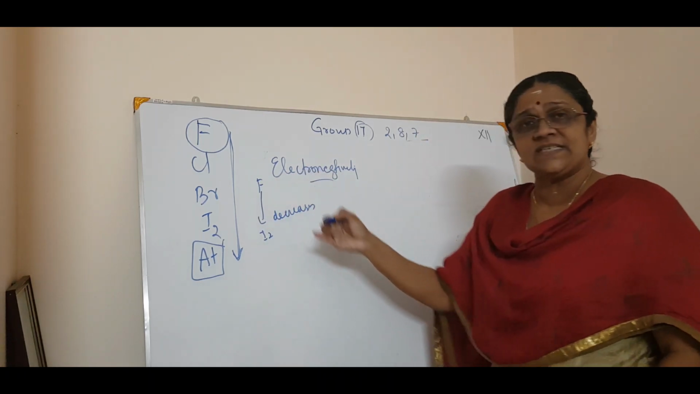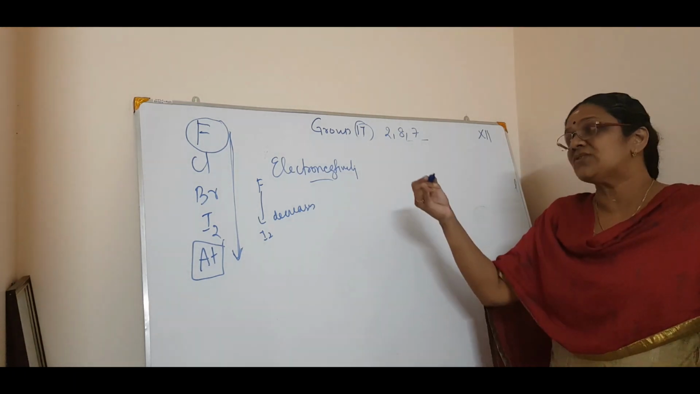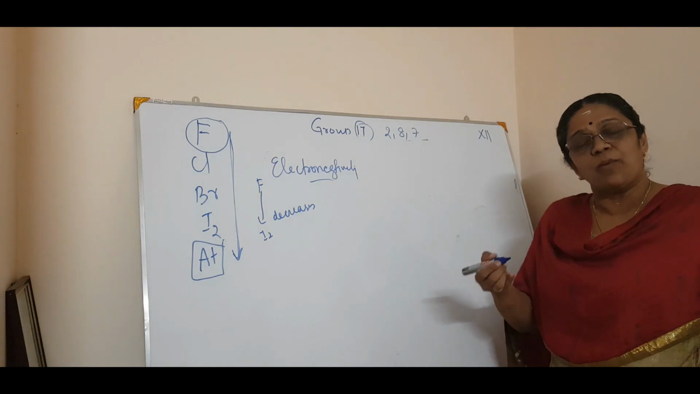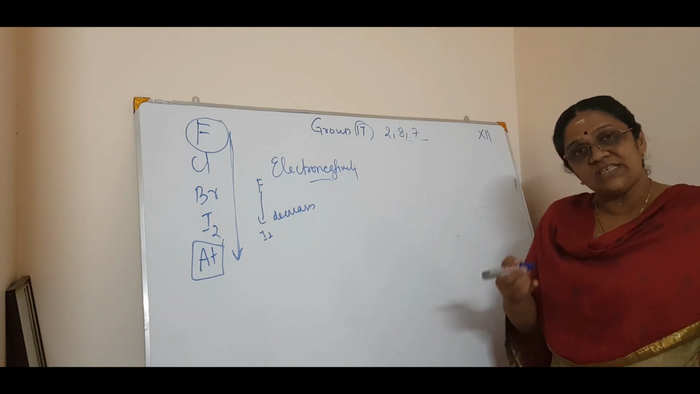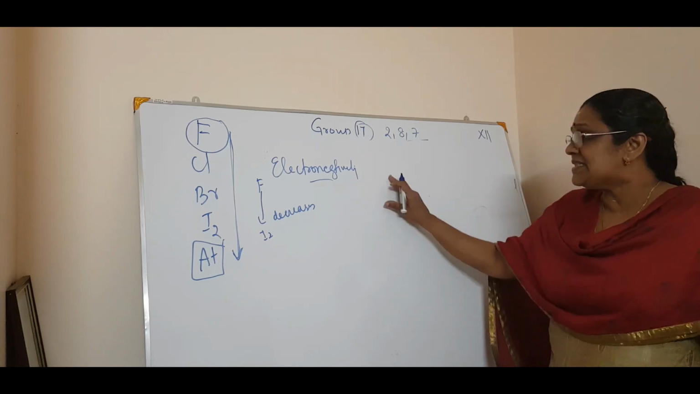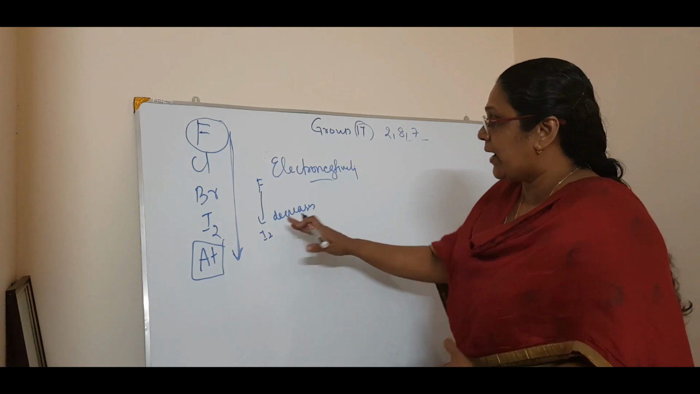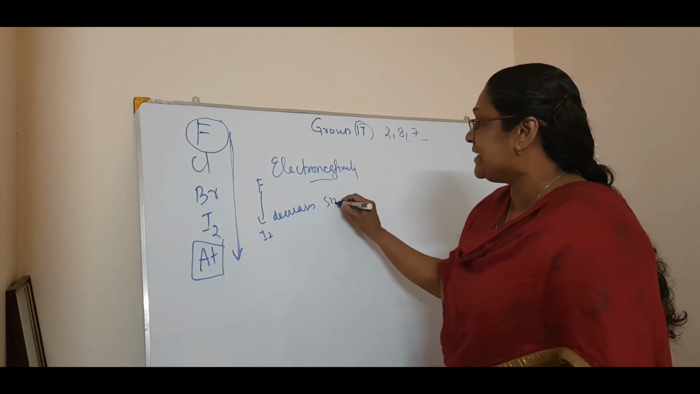In all the groups it is the same as the size. Why? In almost all these trends, when we talk about each trend, the logical reasoning is the same. But in some cases there are exceptions, that's all. So fluorine to iodine decreases due to the increase in the size.